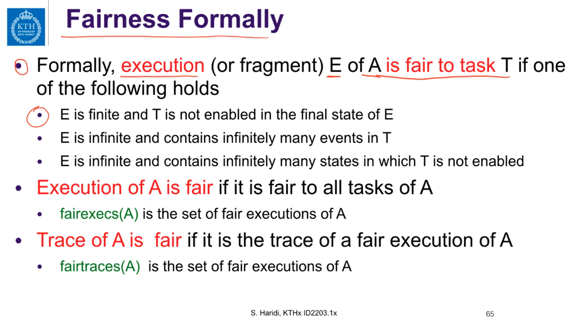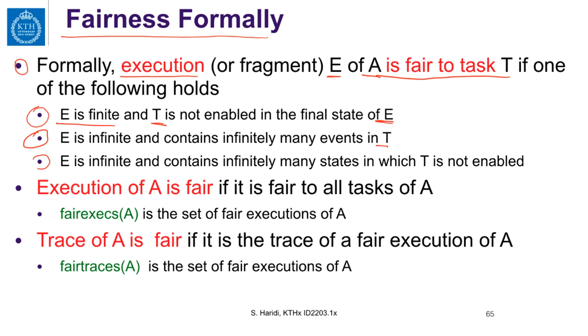The first case: the execution is finite and T is not enabled in the final state of E. Second, E is infinite and contains infinitely many events of T, then that is a fair execution.